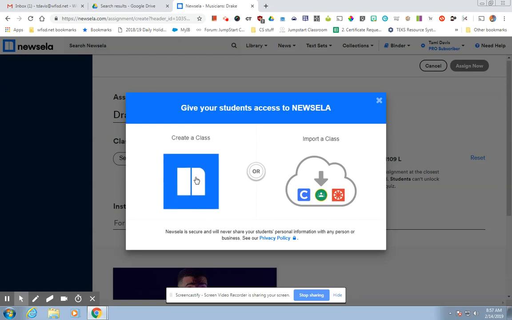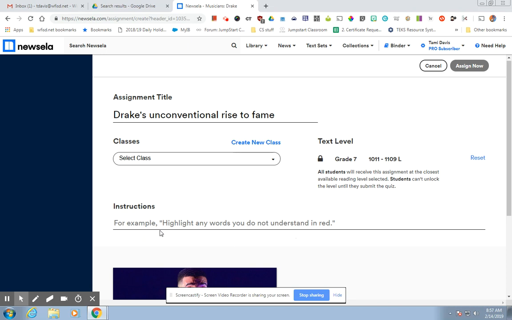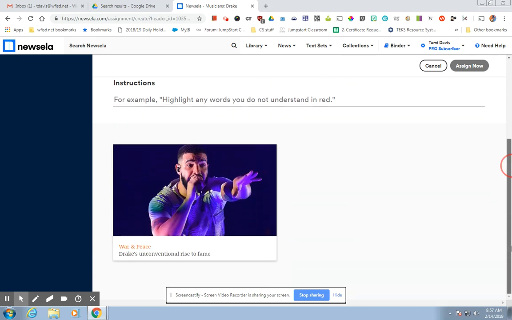You can just assign it that way so that your kids that have a little bit of a struggle with reading, or maybe your advanced kids, can get a different level of text. Okay? Now, that's how you make the assignment.